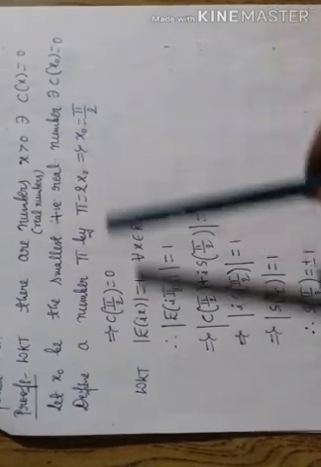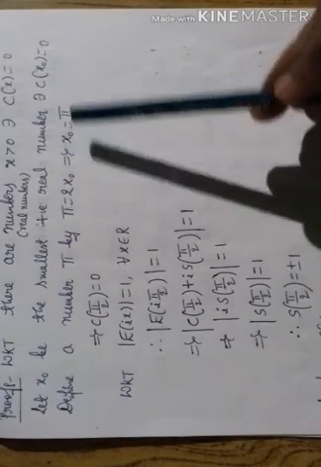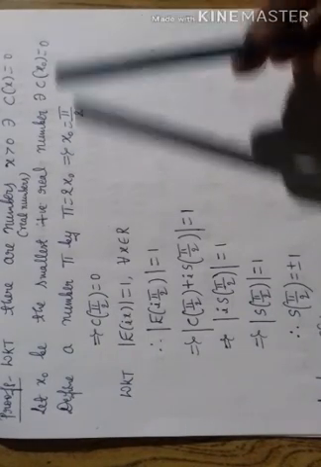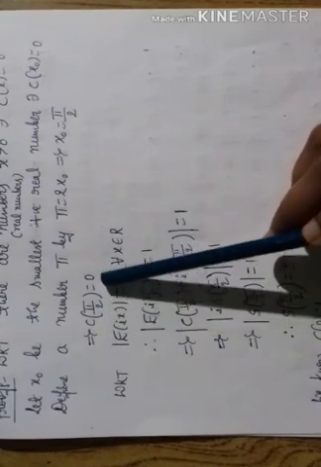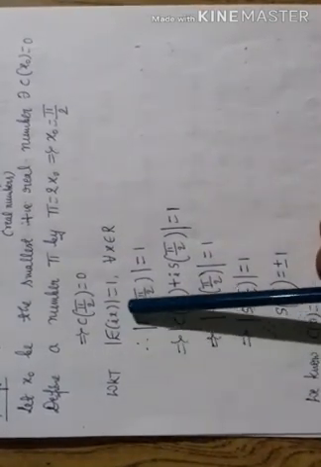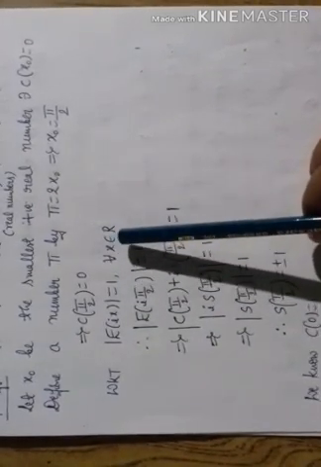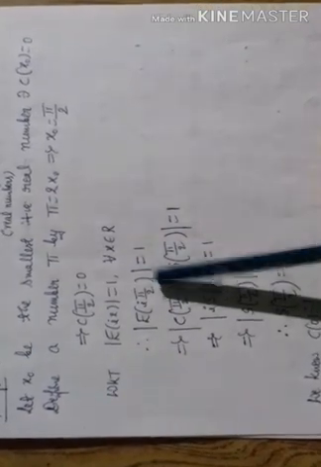Apply the cosine function. This implies c of pi by 2 is equal to c of x0. The c of x0 value is 0. Therefore, c of pi by 2 is equal to 0. We know that mod e of ix is equal to 1 for all x belongs to R. This is true for x is equal to pi by 2 also.